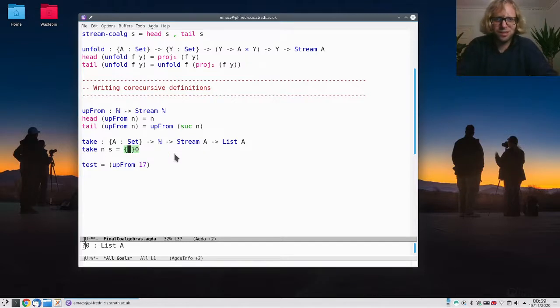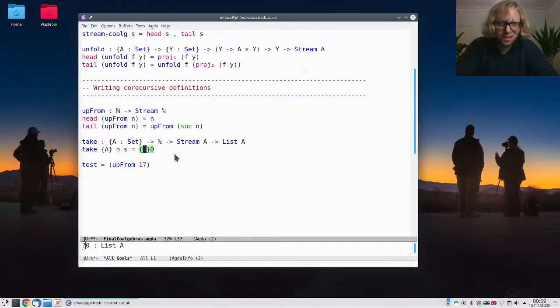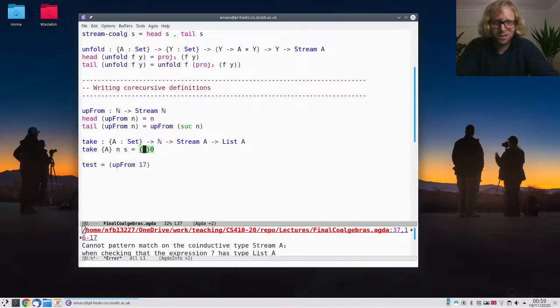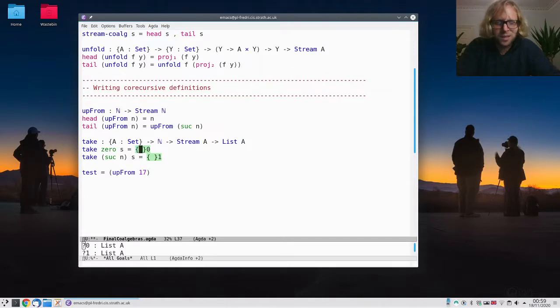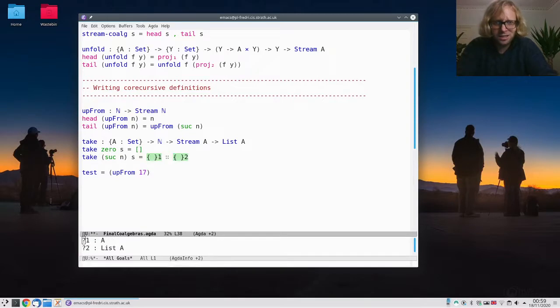If I try to pattern match on the goal with a copattern, okay, then I get the A, but then it says can't do that. If I try to pattern match on the S, can't pattern match on the coindex type, so all of this doesn't work, right? But what does work, thankfully, is the pattern match on the n. So if you want to take 0 elements, then we can just return the empty list. If we want to take suc n elements, well, then we can take the first one and then something else.